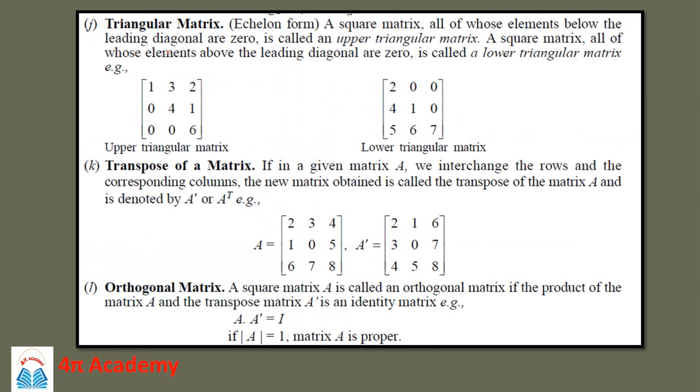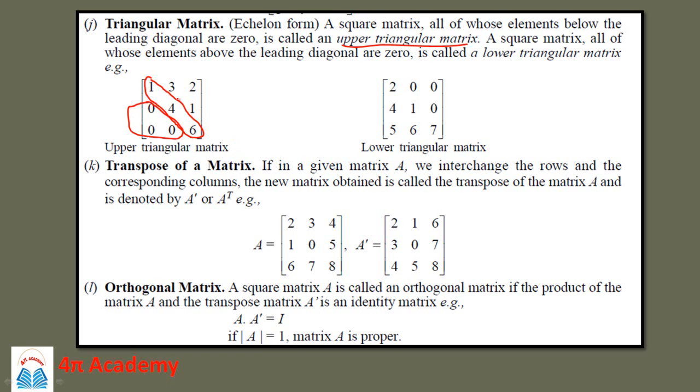Then next is a triangular matrix. It is also known as an echelon form. A square matrix in which all the elements below the leading diagonal are 0 is called an upper triangular matrix. So here, below the major diagonal, the leading diagonal of the matrix, if all the elements below the leading diagonal are 0, then such a matrix is called an upper triangular matrix.